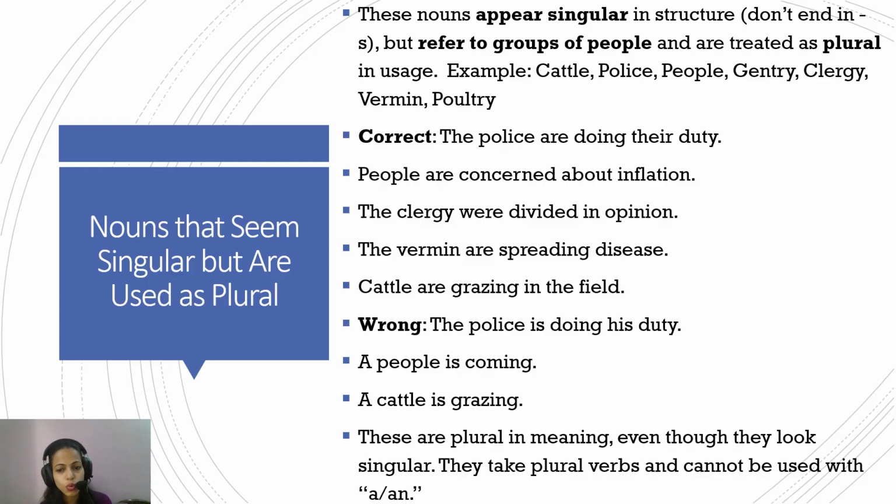"The police is doing his duty." It's wrong. The police are doing their duty. "A people is coming." What is "a people is coming"? Many people are coming, or people are coming. "A cattle is grazing." I mean, there is, but again, it's a group. It can never be "a cattle is grazing." Okay, so this is wrong.